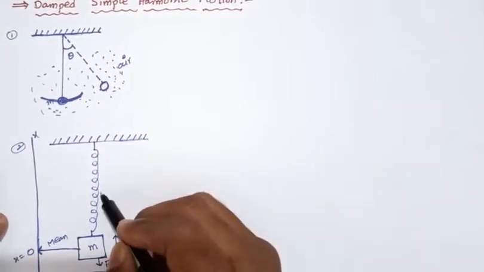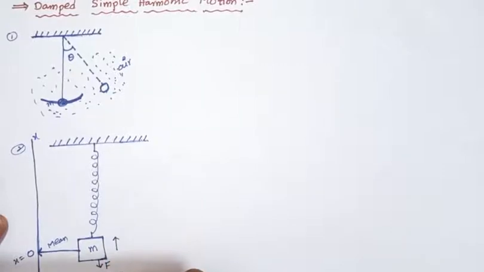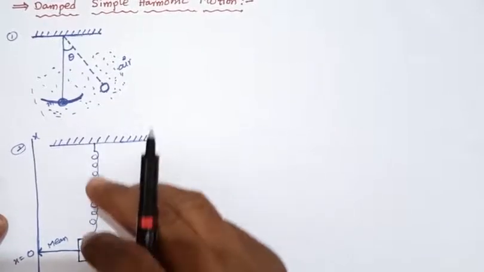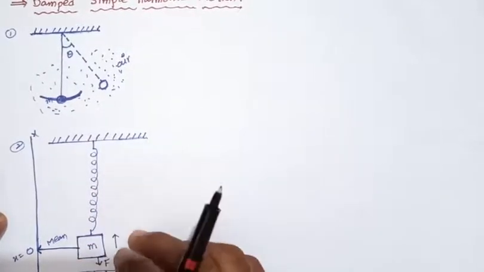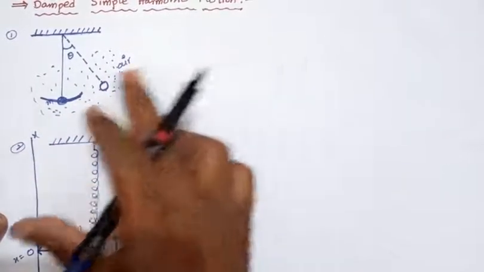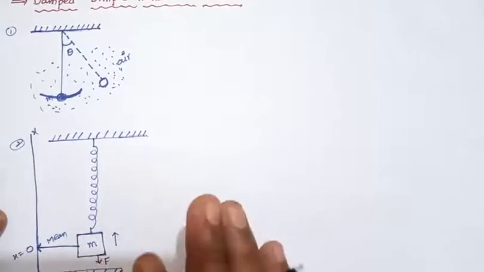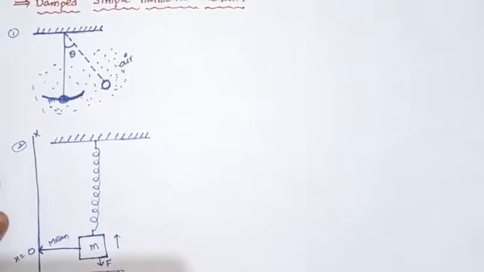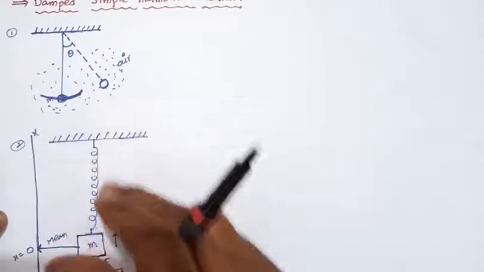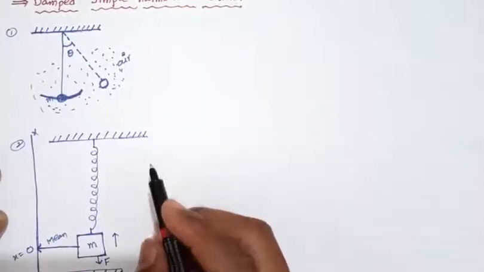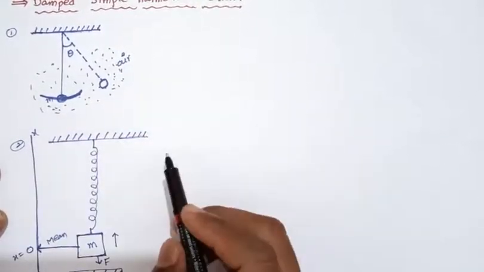So it moves upward and downward, and then it oscillates in a to and fro motion. The spring executes simple harmonic motion. In this simple harmonic motion, it moves, and is elongated and also compressed.